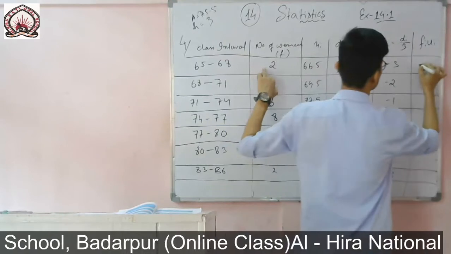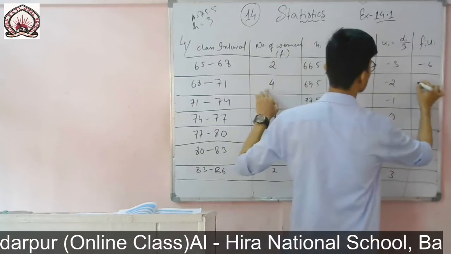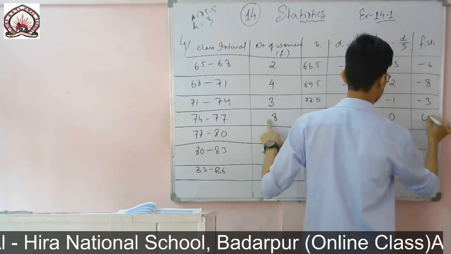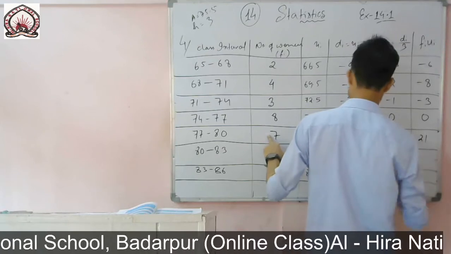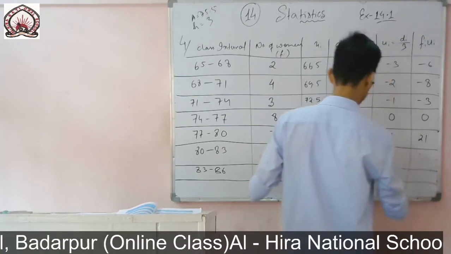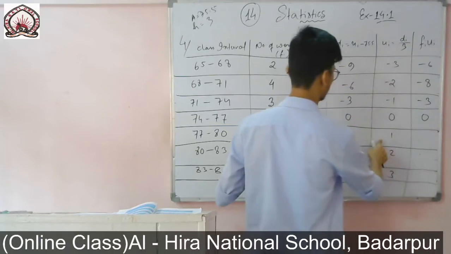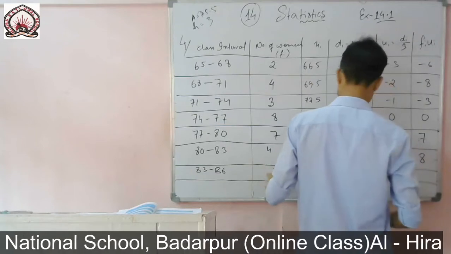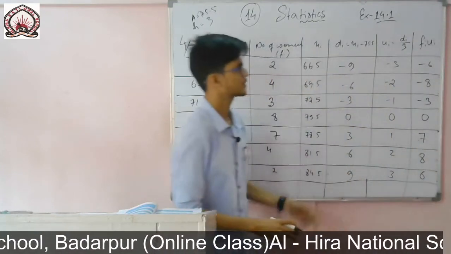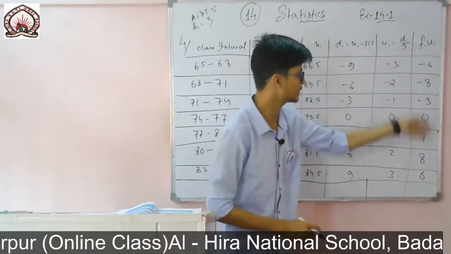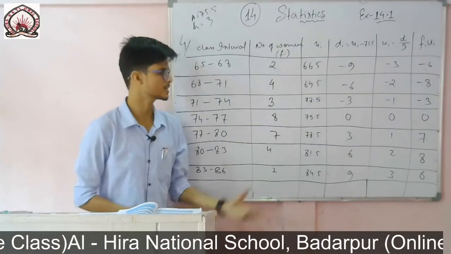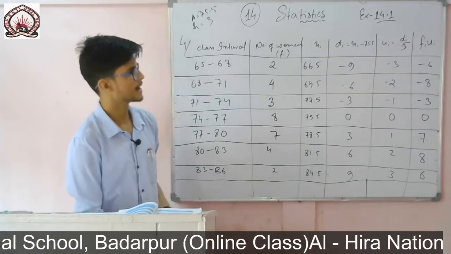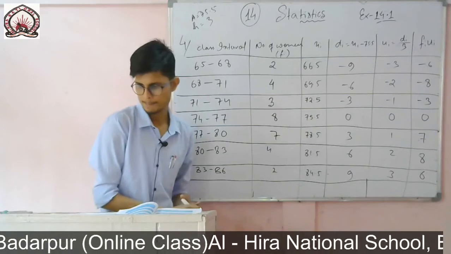So now I will multiply one by one. 2 threes are 6, minus 6. 4 twos are 8, minus 8. 3 ones are 3, minus 3. 8 into 0 is 0. 7 ones are 7, 4 twos are 8, 2 threes are 6. So this is fiui. You see the values that I have calculated very easily. So in most cases you can use this step deviation method, it is actually easy to calculate. So we have minus 6, minus 8, minus 3, 7, 8 and 6.